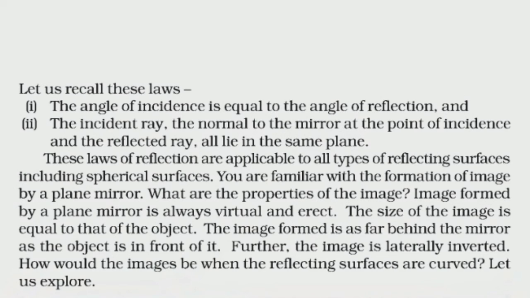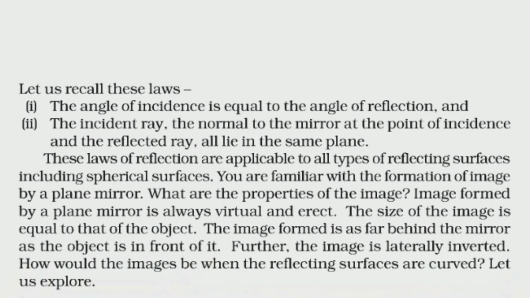The laws of reflection state that number 1, the angle of incidence is equal to the angle of reflection. That is, angle I is equal to angle R. And number 2, the incident ray, the normal to the mirror at the point of incidence, and the reflected ray all lie in the same plane. That is, the incident ray AN, the normal to the mirror at the point of incidence, that is NN dash, and the reflected ray, that is NB, all lie in the same plane. Same plane means the plane of the paper. These laws of reflection are applicable to any kind of mirror.